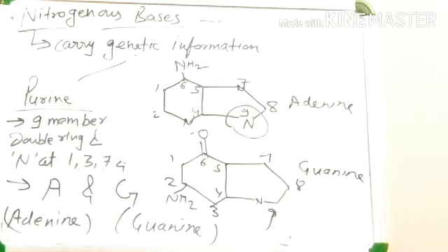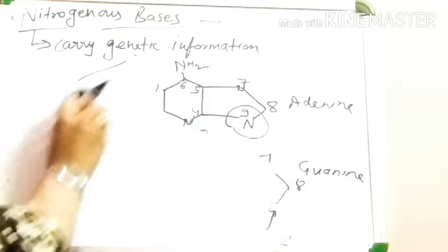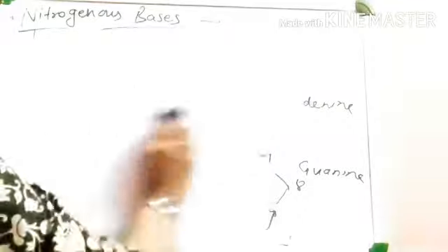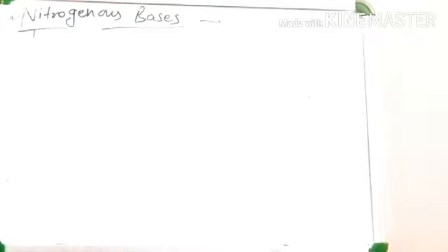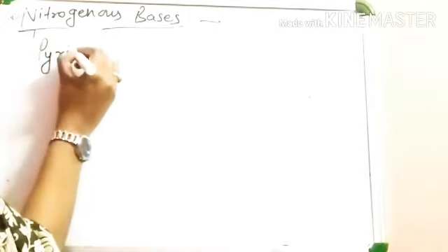This is all about purine. And the other nitrogenous base is pyrimidine. We will discuss where adenine and guanine are present in another lecture. But let's see pyrimidine.